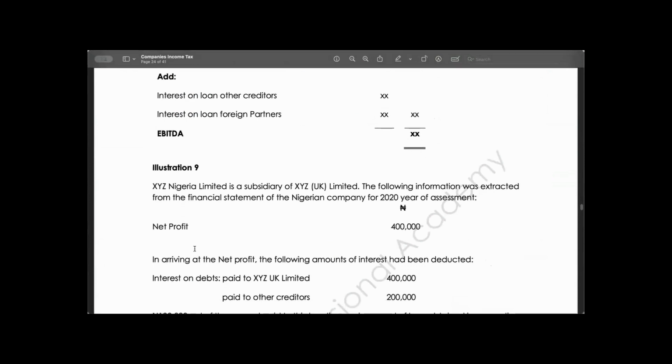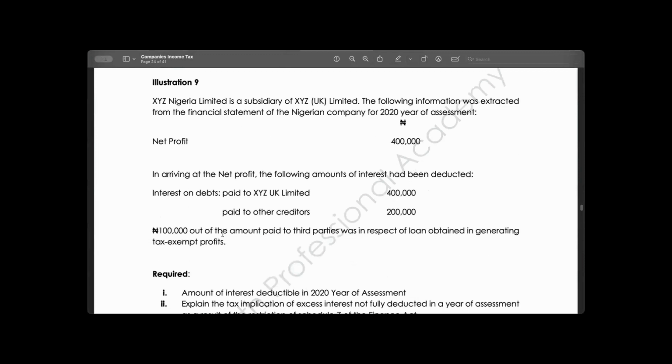XYZ Limited is a subsidiary of XYZ UK Limited. The following information was extracted from the financial statements of the Nigerian company for year 2020, year of assessment. You are given the following information. You have the net profit.